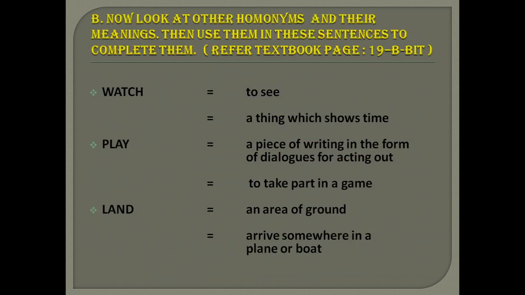So here there are some homonyms given here along with their meanings. Watch means to see, as well as a thing which shows time. Play, a piece of writing in the form of dialogues for acting out. To take part in game. Land, an area of ground. Arrive somewhere in a plane or boat.